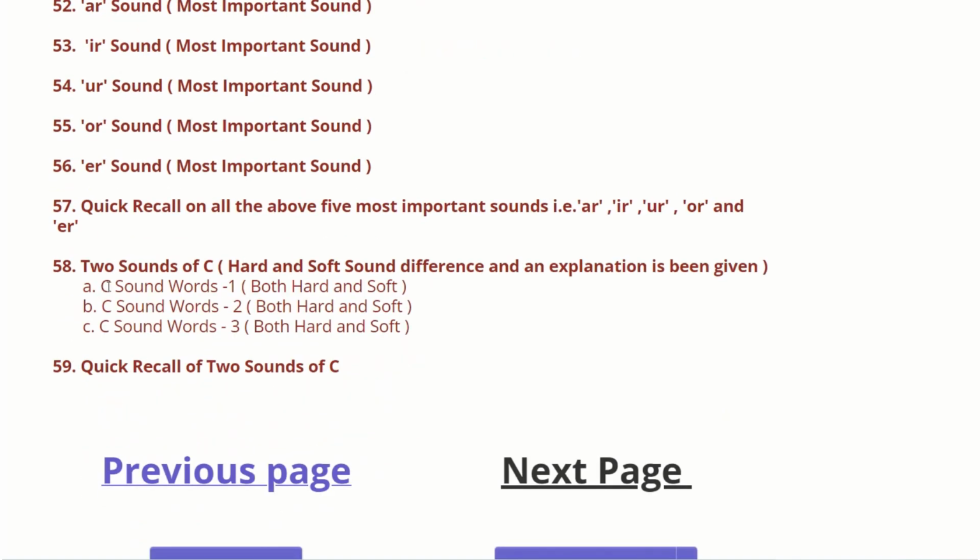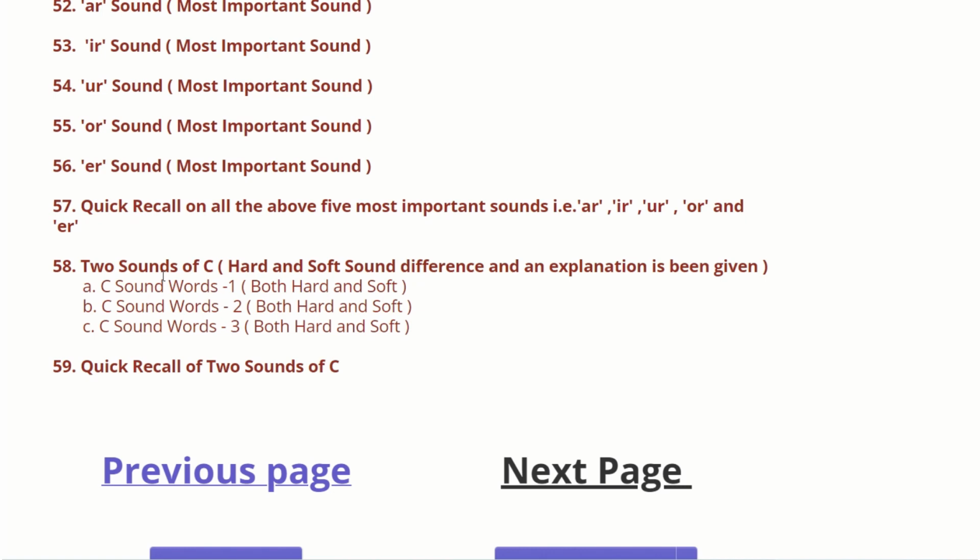Then next comes the 2 sounds of C. C has a hard sound, and C has a soft sound. As everyone knows, C and K have a similar sound. C says k and K says k, so both have a similar k sound.